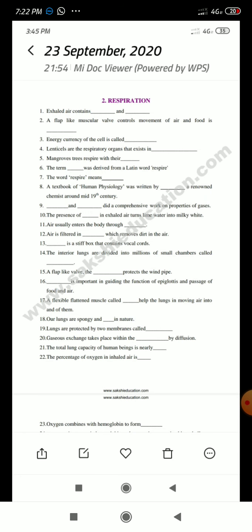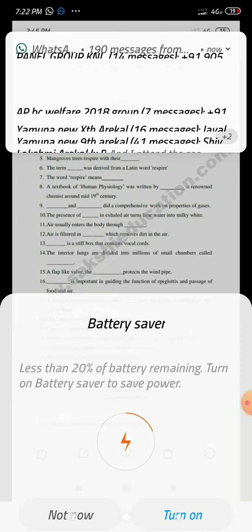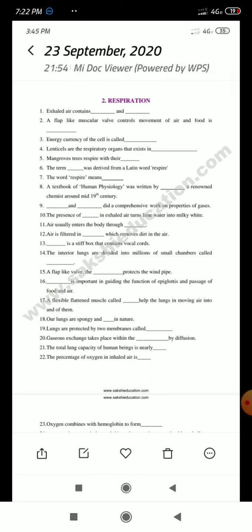Okay. Next, dash is a stiff box that contains vocal cords. Larynx. Okay, good. The interior of the lungs is divided into millions of small chambers called dash, where the active gas exchange takes place. What is the answer? Alveoli. The lungs are divided into millions of small chambers called alveoli.